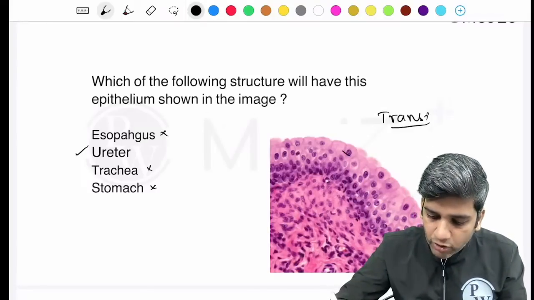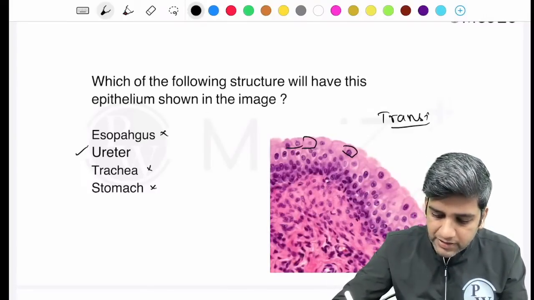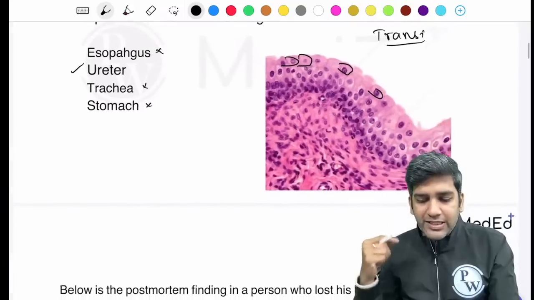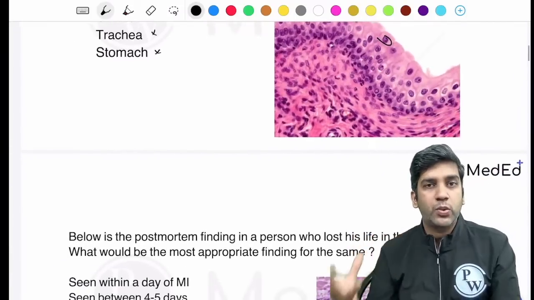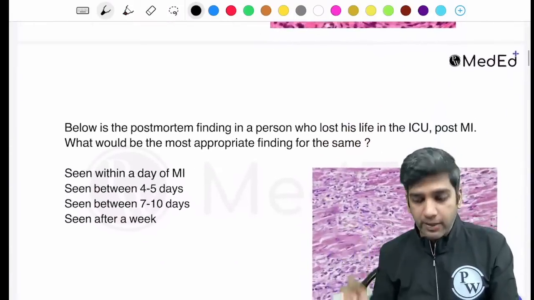Just one extra point for you. What is this cell on the top called? Because this might come in the next sessions, as they keep on asking normal findings over a period of time. This is one normal finding which came in this NEET exam. That's your umbrella cells, right?